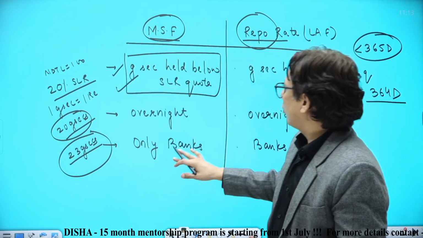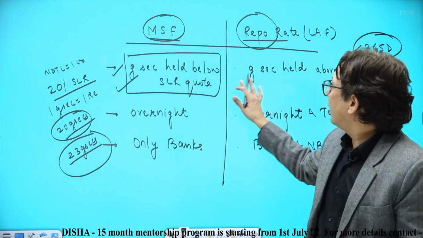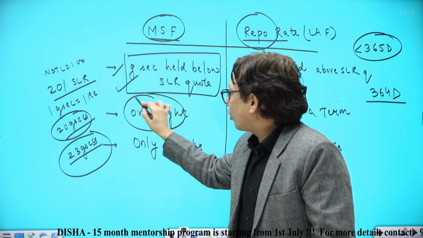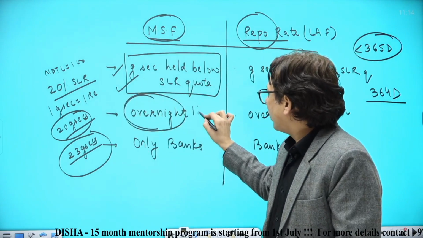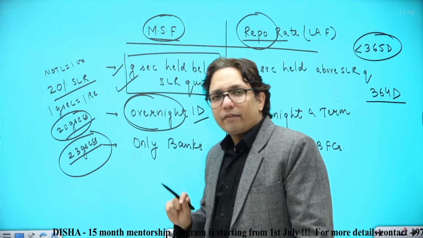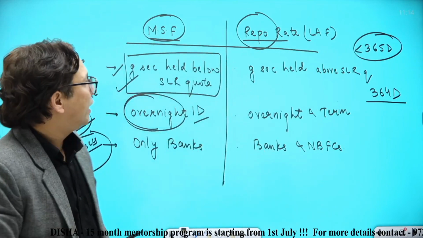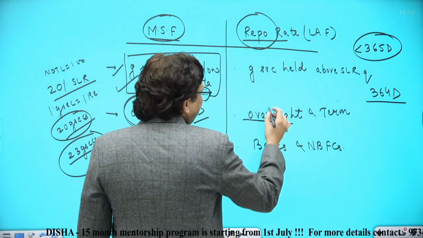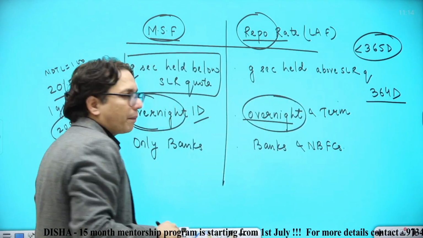Now let's continue the difference between MSF and repo rate. Under MSF, the borrowing is only for overnight purposes, only for 1 day. But if the bank is borrowing from RBI at repo rate, the borrowing can be for 1 day, in which case it will be called overnight repo.